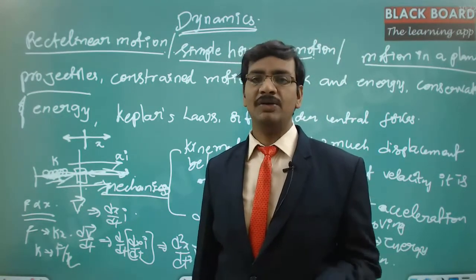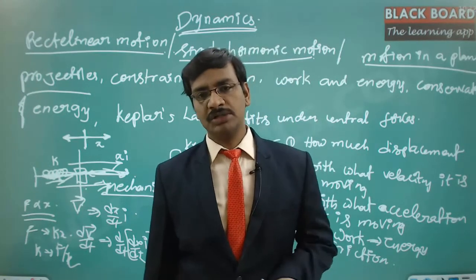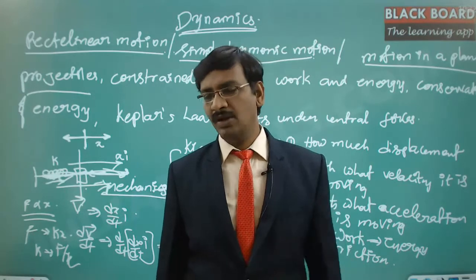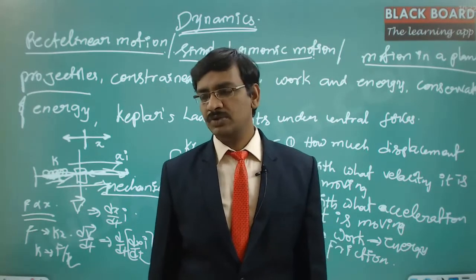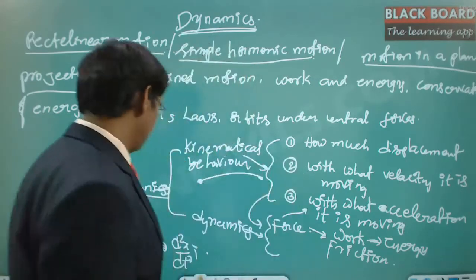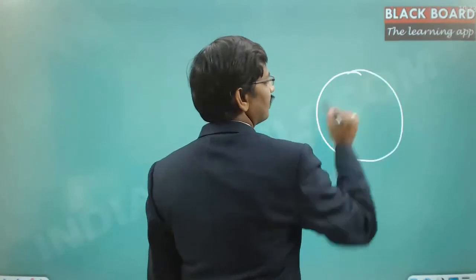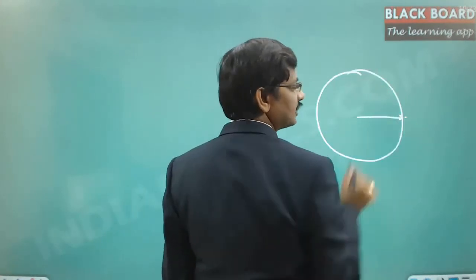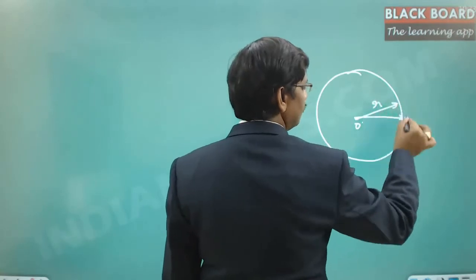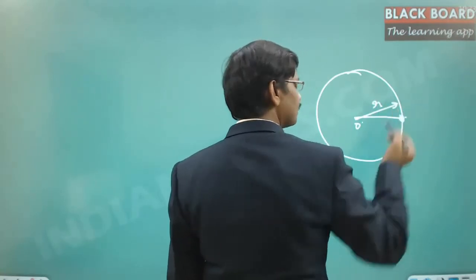So two-dimensional planar motion is where the particle is moving in a plane. The plane can have different shapes, maybe circular motion, maybe projectile motion, or any kind of motion, or a random motion in a plane. So everything you can treat as planar motion. For example, suppose you consider the circular motion, let us say this particle is moving in this particular direction. So this is the initial position and this is the origin O and this is the radial distance R, and this particle keeps on moving in a circular motion like this.